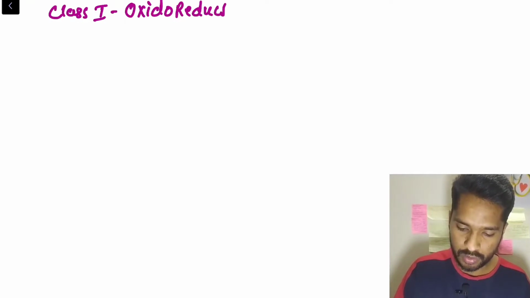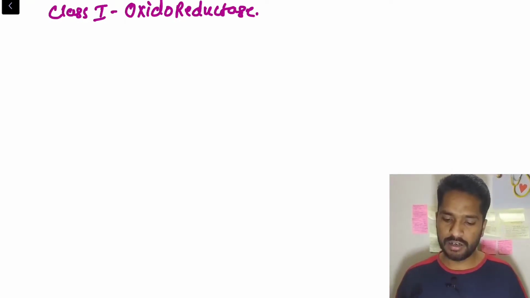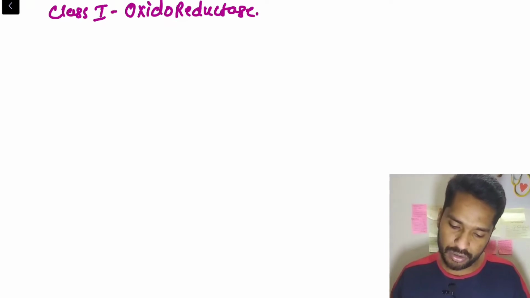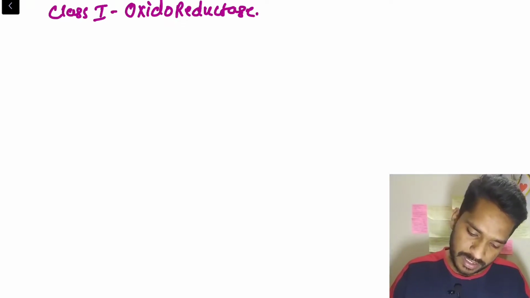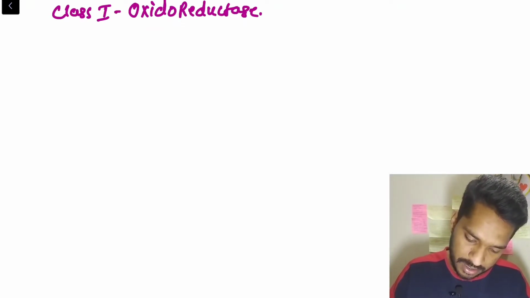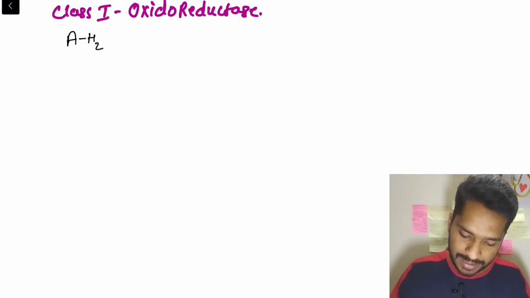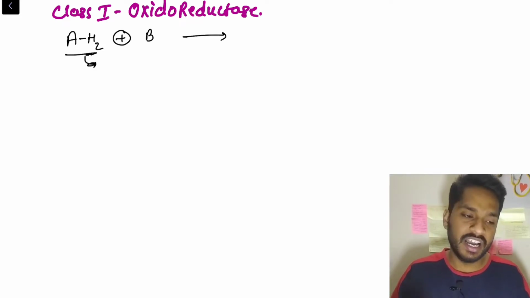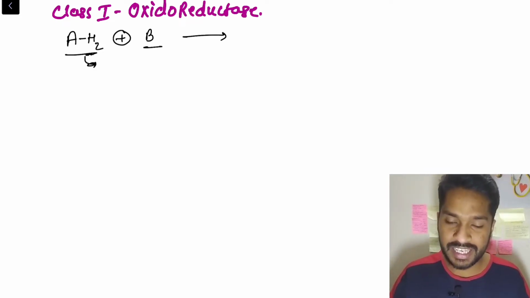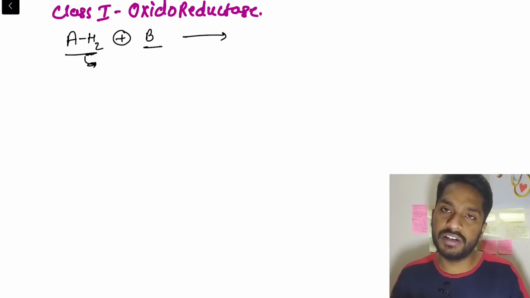Right? So what happens in oxidoreductase? Oxidation and reduction reactions take place together. So suppose there is this reaction: A is having H2, meaning hydrogen, plus we are adding it with B. So what will happen? In A there will be a removal of hydrogen, whereas in B there will be an addition of hydrogen. Means in A there will be an oxidation reaction and in B there will be a reduction reaction.